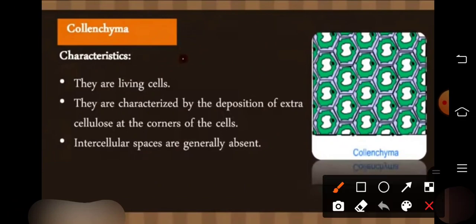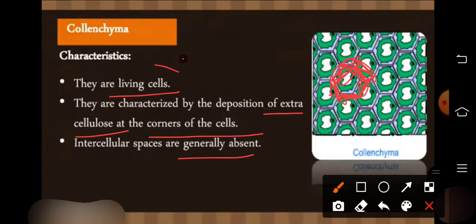Collenchyma. What is collenchyma? The cells are living in nature and characterized by the deposition of extra cellulose at the corners of the cell. Here, at the corners, extra cellulose is present. You can see intercellular spaces are generally absent, there are no intercellular spaces here, whereas generally intercellular spaces are present in between cells.